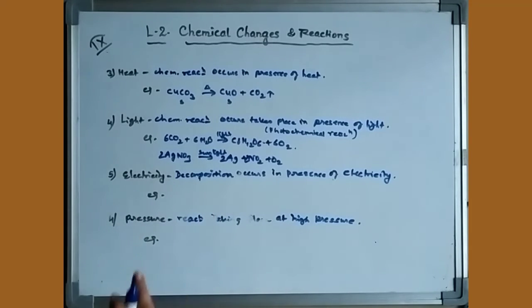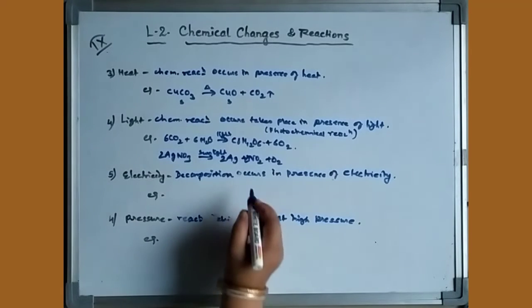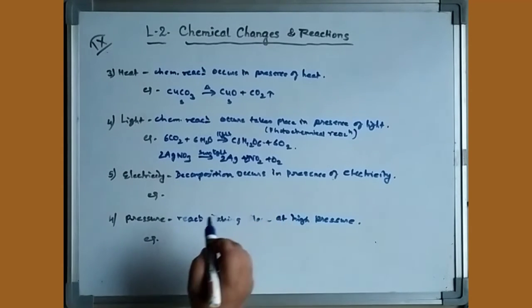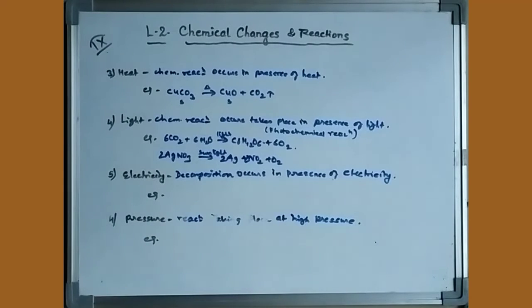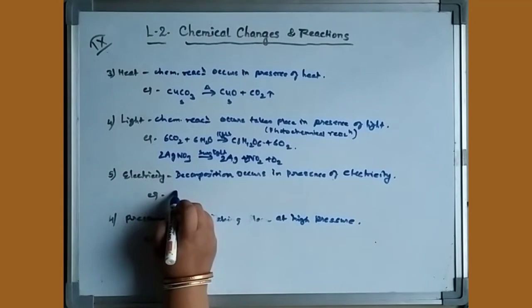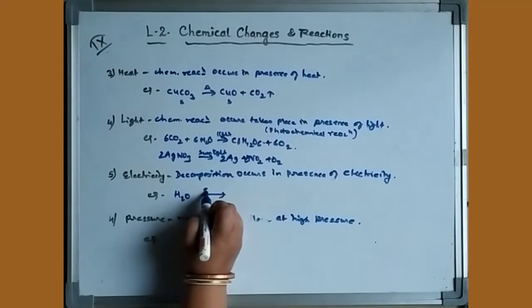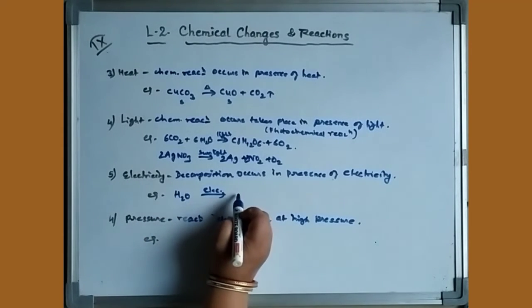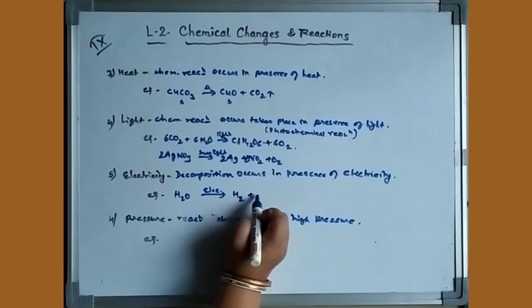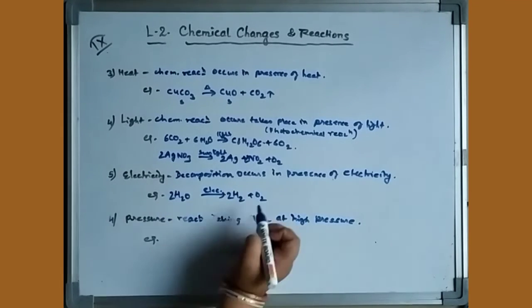Now coming to the next condition, that is electricity. The formation of water and the decomposition of water are very good examples of reactions which take place in the presence of electricity. Otherwise the chemical reaction will not proceed. So the decomposition of water, H2O, in the presence of electricity gives H2 plus O2. Now you balance it.